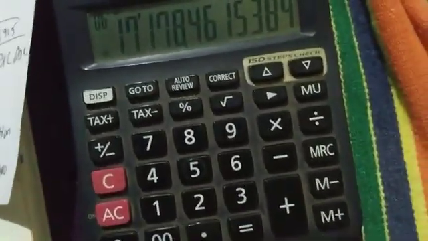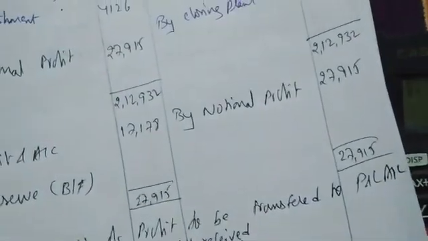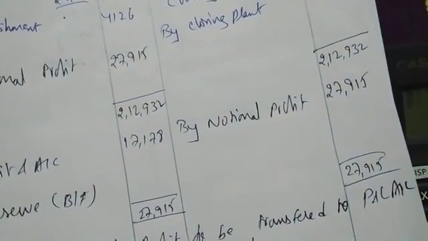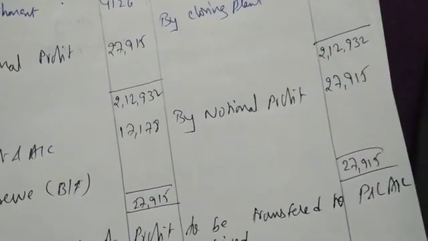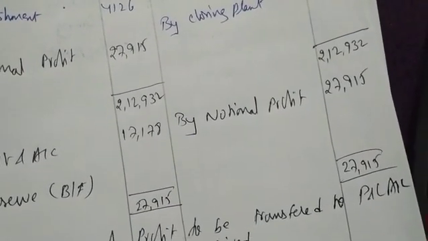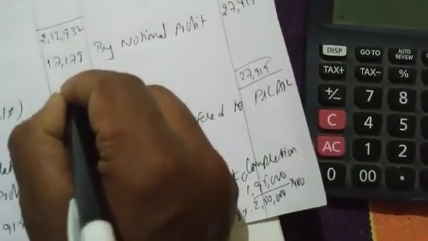We are getting 17,178. So balance 27,915 minus 17,178.